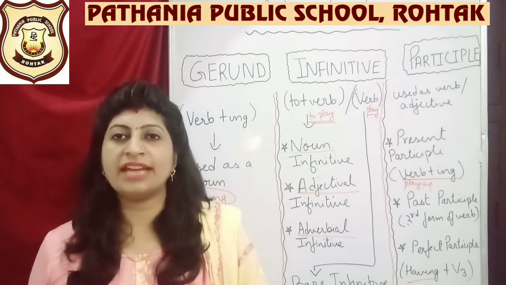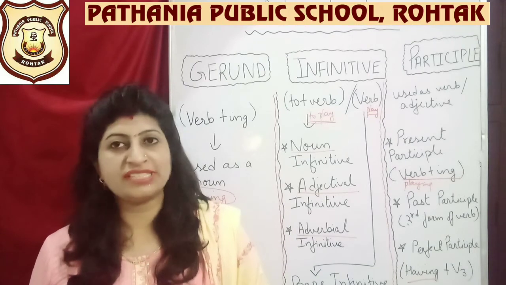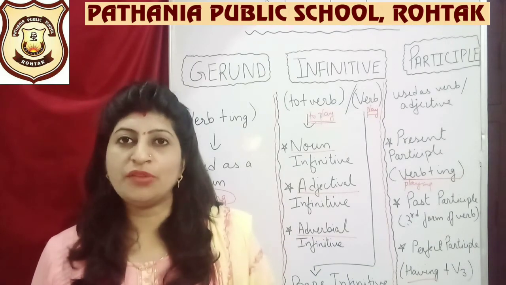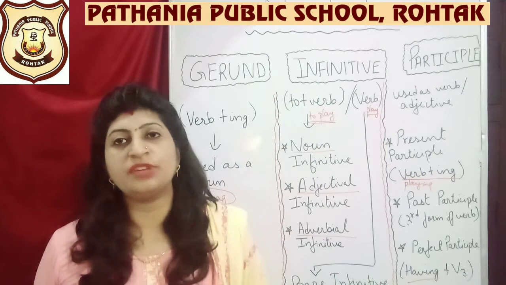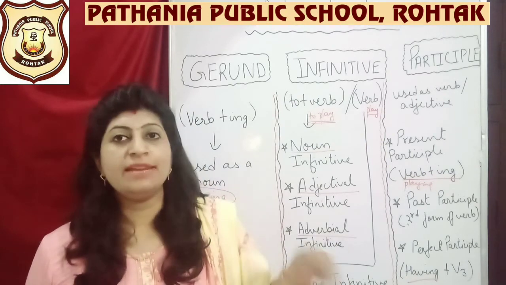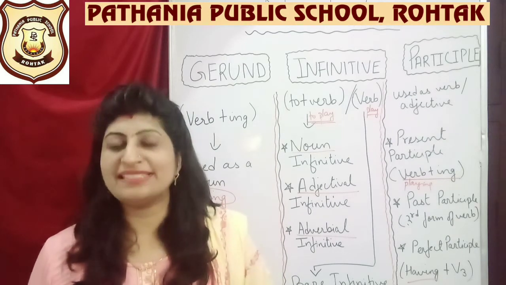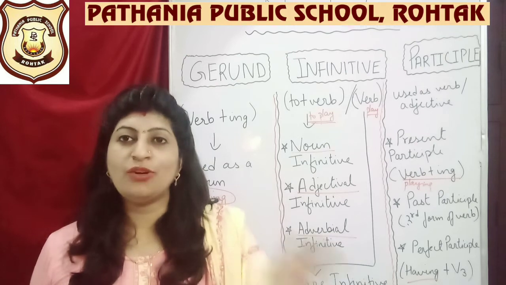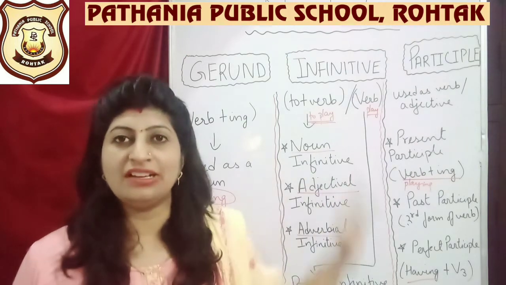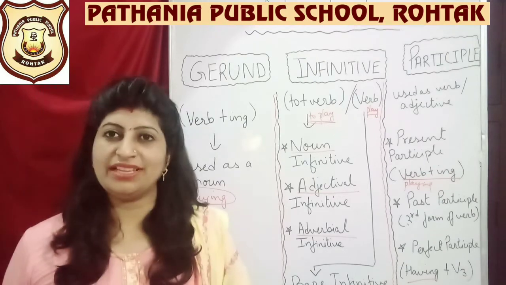These were just an overview of a few rules, and I think in the previous classes also you people have already studied that in infinitives we always add "to" to make a verb into infinitive. In participles we add "ing", but now you people are in class 7, so you are going to add on to your previous knowledge, and we will learn about all these segregations. So let's get started with it, okay?